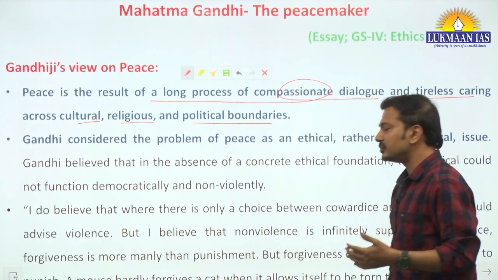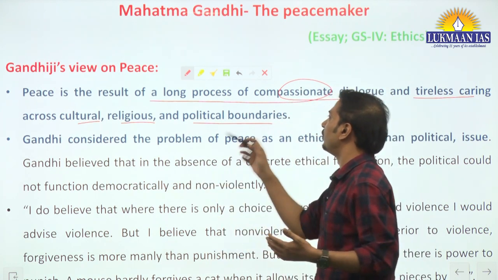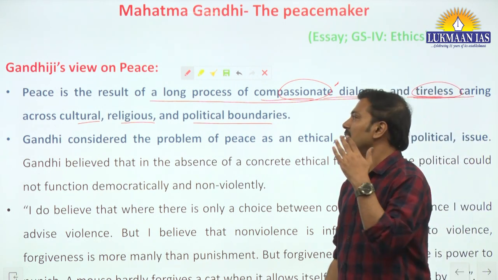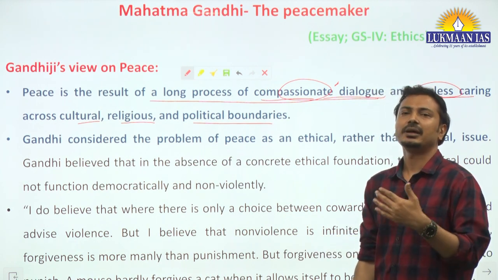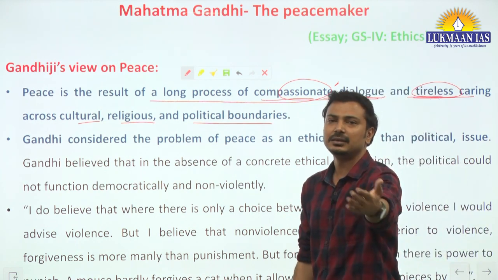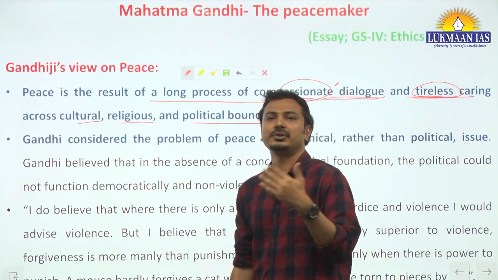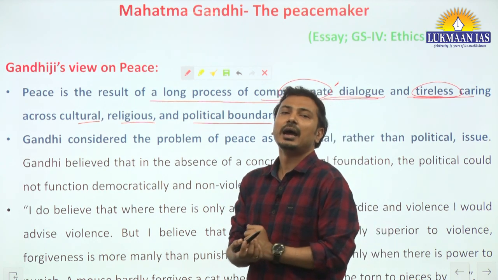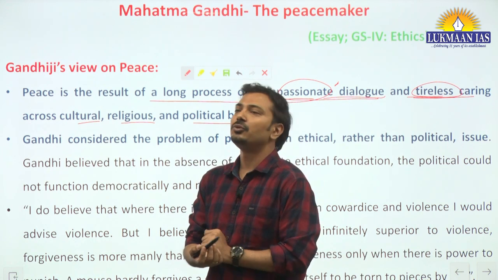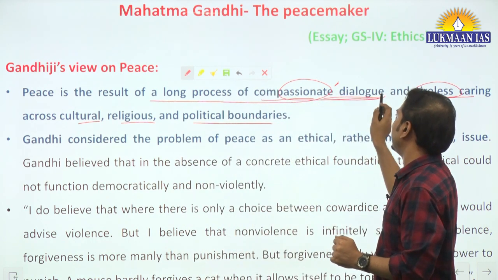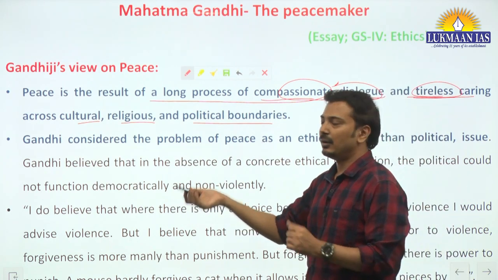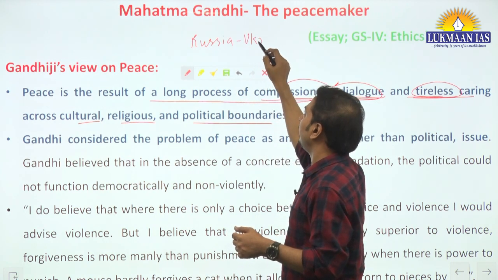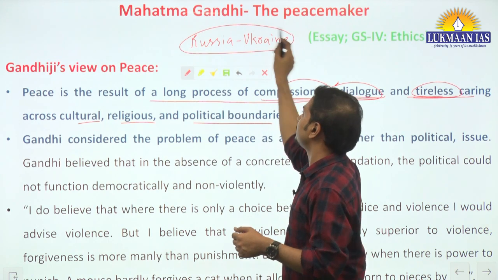See, peace is very difficult to achieve according to Gandhiji, and which requires a long process of compassionate dialogue and tireless caring across the cultural, religious and political boundaries. They are saying political boundaries, if we say that across the countries, the cultural aspect, yes, of course, different cultures are there in the world. If we talk about religion, different religions are there, there will be some conflicts, and if there is conflict, there will not be peace. To establish peace, such kind of compassionate dialogue among all these is required. Now, the context here is, of course, the war that is going on between Russia and Ukraine, and again the relevance of Gandhiji is there at world stage.